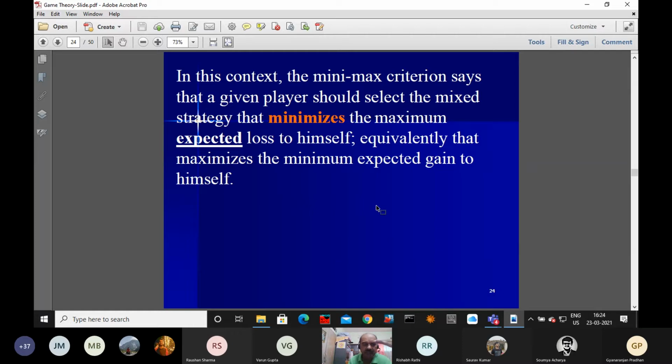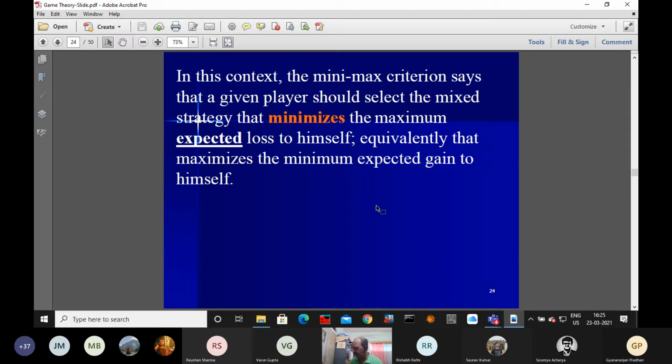Similarly, one player is trying to maximize his minimum expected gain, and the other is trying to minimize the maximum expected loss to him. So one is interested to minimize the loss, another is interested to maximize the gain. Instead of loss and gain, we say expected loss or expected gain. Expected, because a probability distribution is involved.